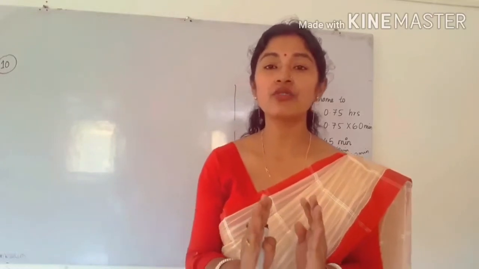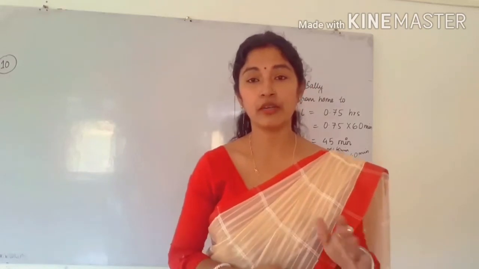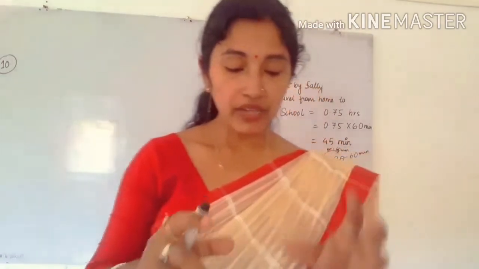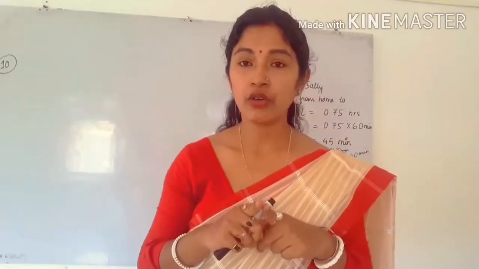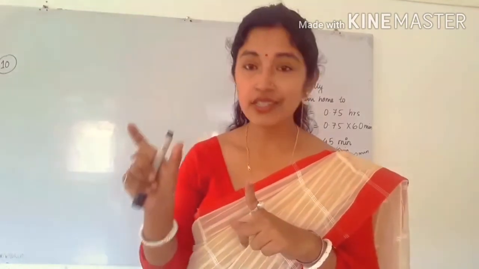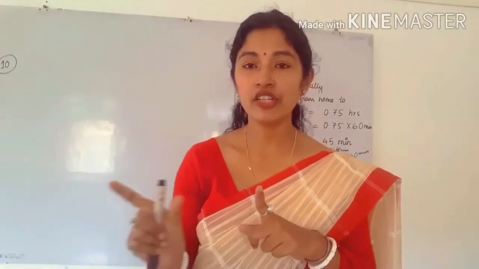0.75. Total part is not 1, because already 0.25 has gone from it. That means remaining is 0.75. So we can make the equation like this. We can write number of days, into how many parts she reads in one day. She reads 0.125 in one day.